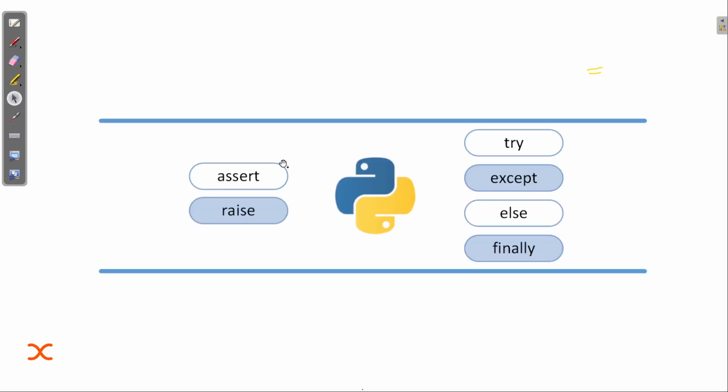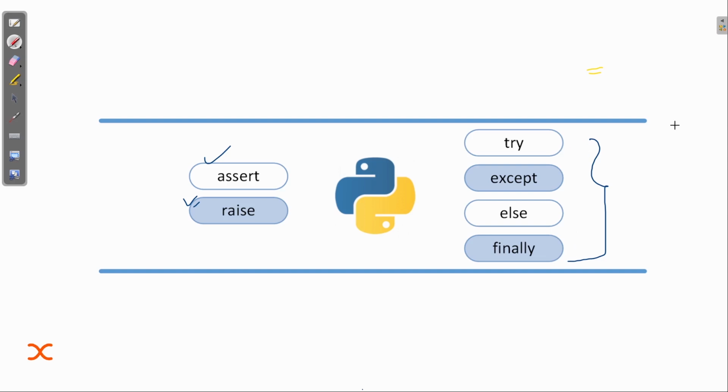Let me explain the basic keywords that we are going to use to handle these. There are two ways you can do exception handling: either by assertion, the assertion error, or by raising the exception manually. We will see about these.